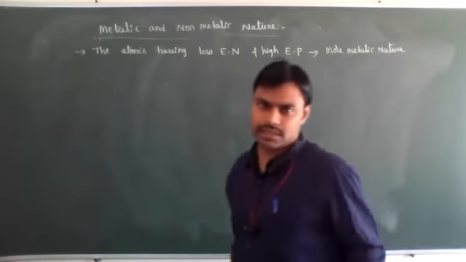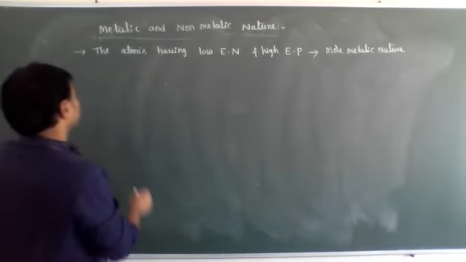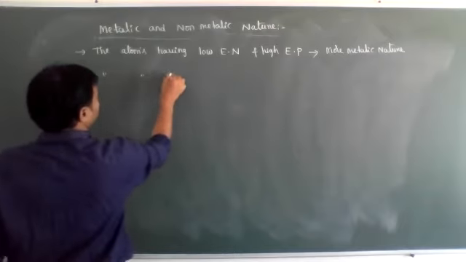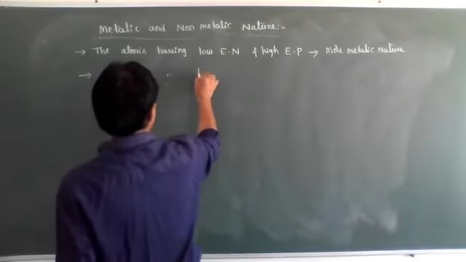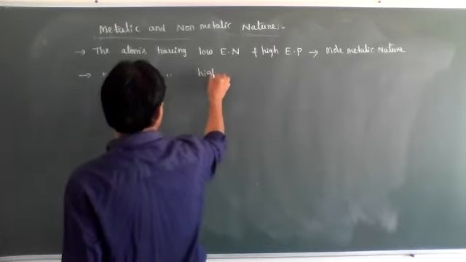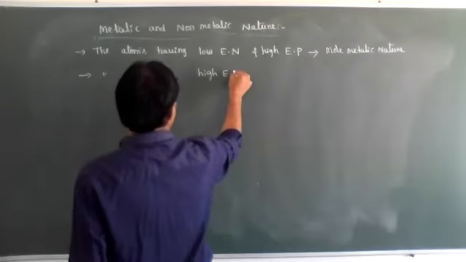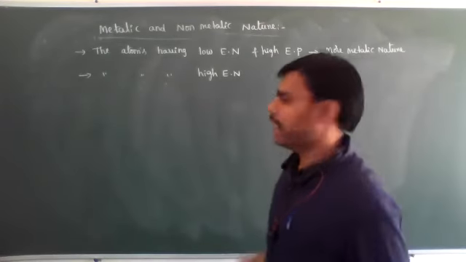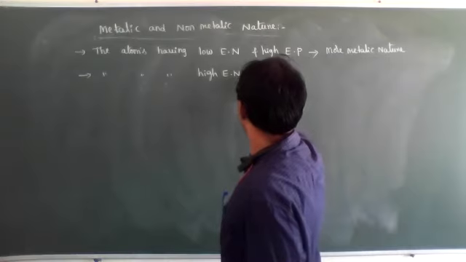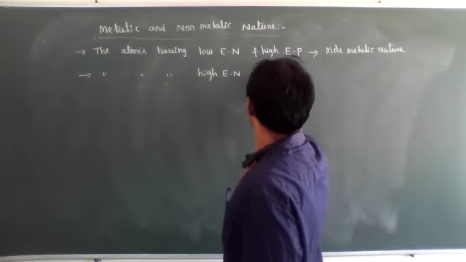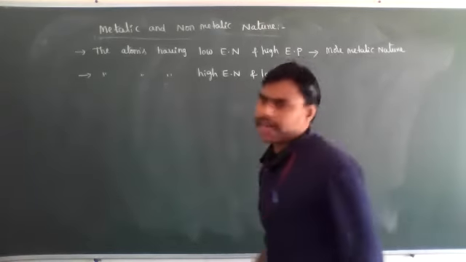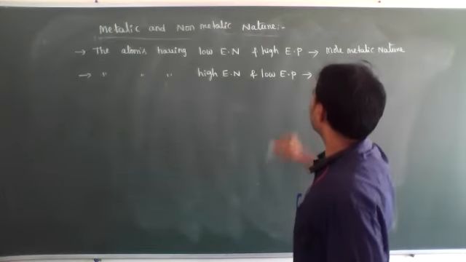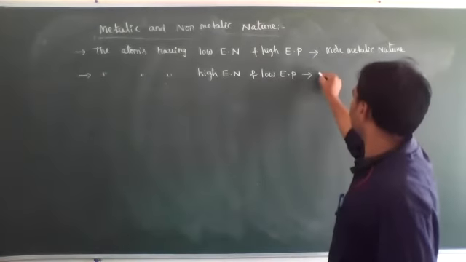Okay. Now the second one is atoms which have high electronegativity and low electropositivity. Those have more non-metallic nature.